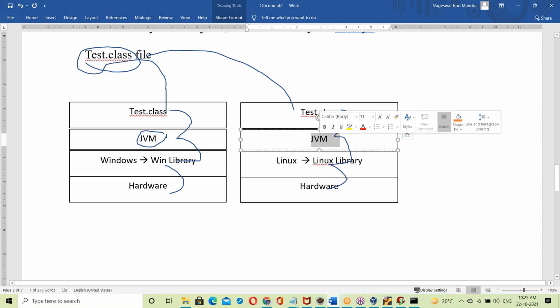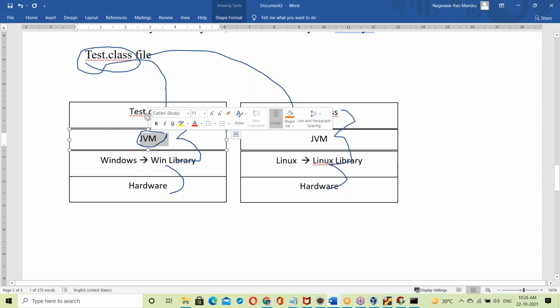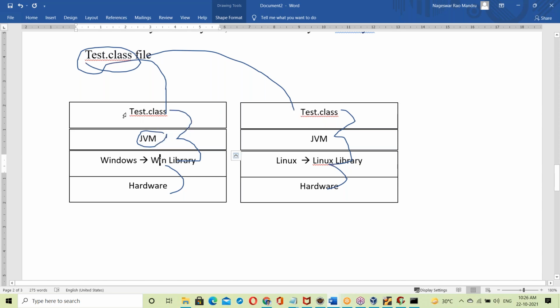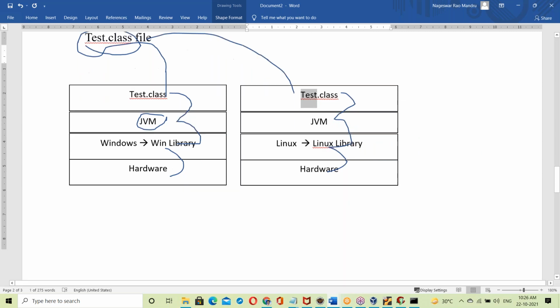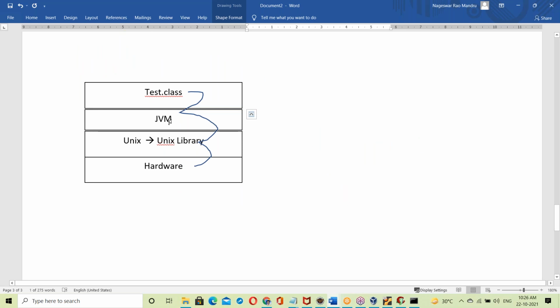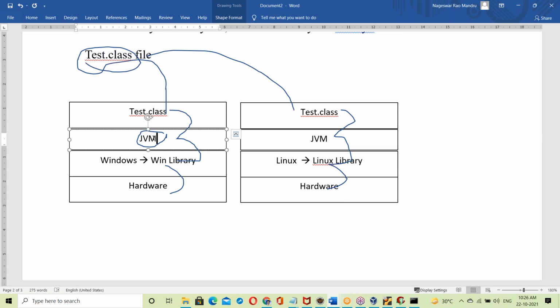Next, the JVM prepared for Linux OS has the Linux library, so with that library it can link test.class to the Linux library. The Windows JVM has knowledge of the Windows library, the Linux JVM has knowledge of the Linux library, and similarly the Unix JVM has knowledge of the Unix library. So you get different JVMs for different operating systems. The JVM is not the same everywhere. JVM is OS dependent.